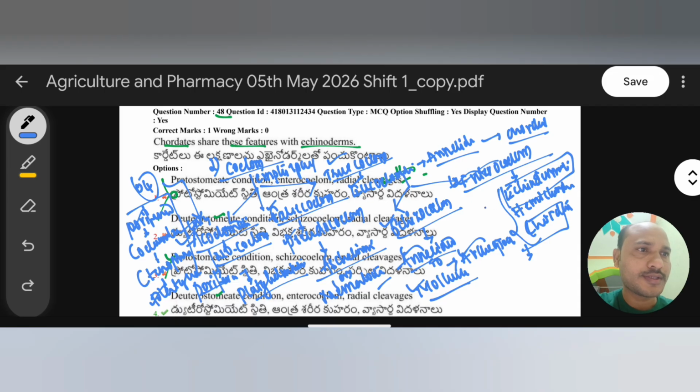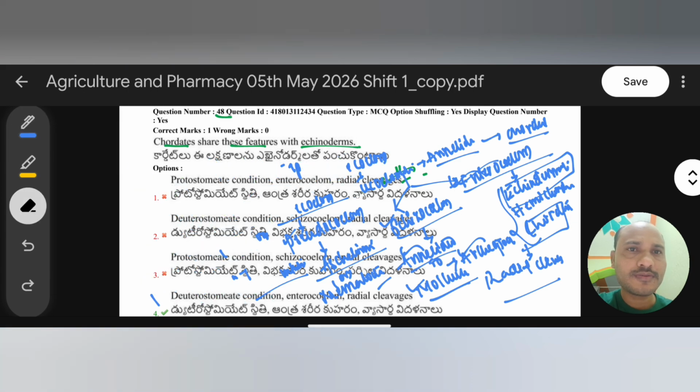Clear now? By that we can analyze these options and their cleavage. During the early embryo stage, most of the higher phyla cleave in a radial manner. So based on that we can analyze the right answer here.